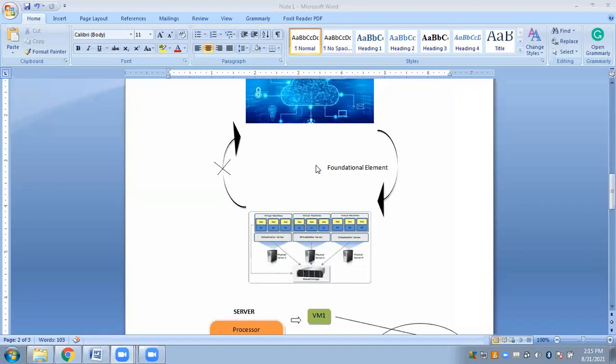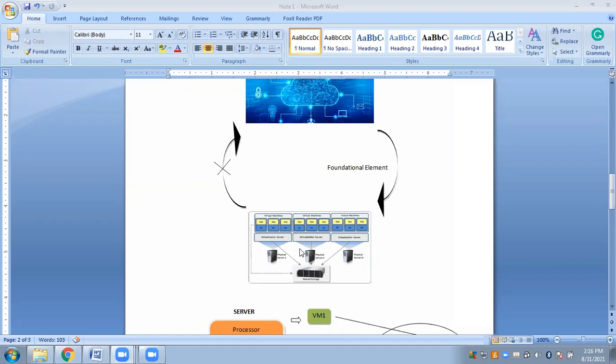So this interface can be in terms of a control panel also, or there can be other types of interfaces available to the customer. So using those interfaces, the customer can directly interact with the hypervisor. So it is automated. In case of cloud computing, you don't need an admin for virtualization.